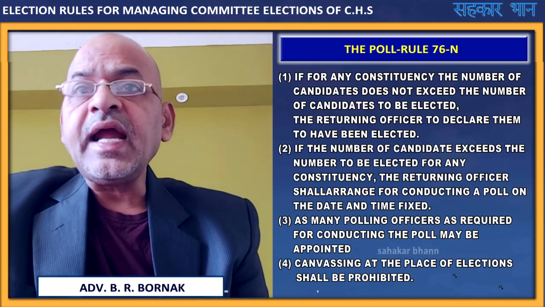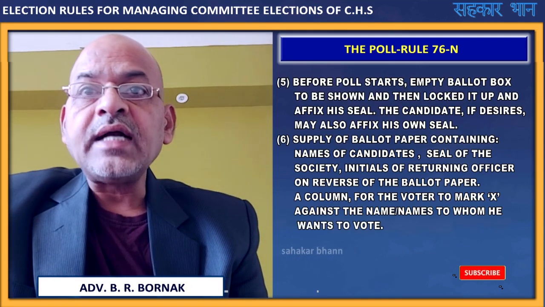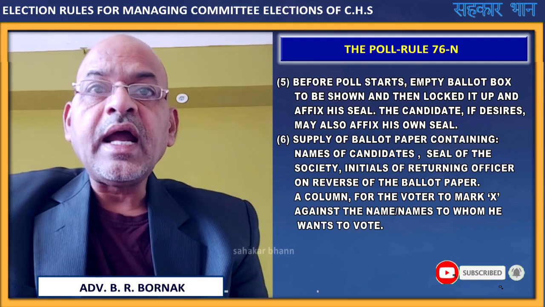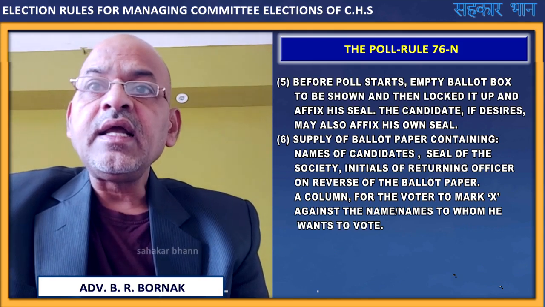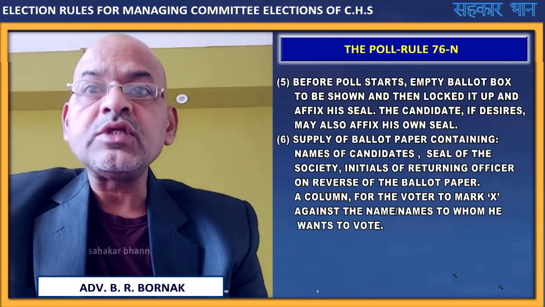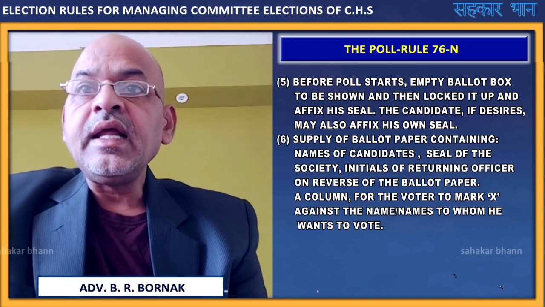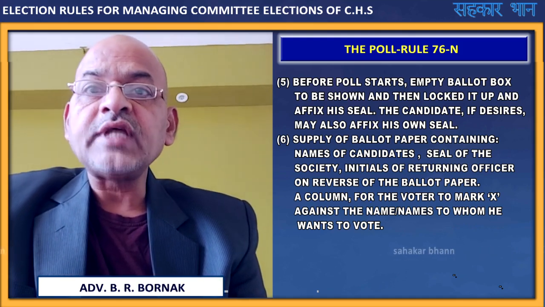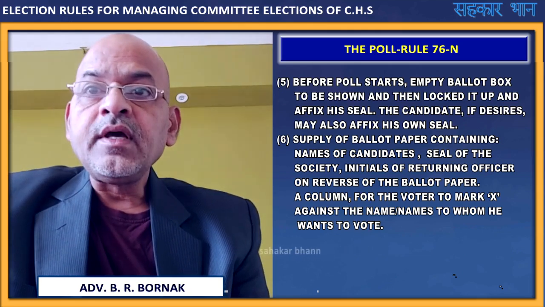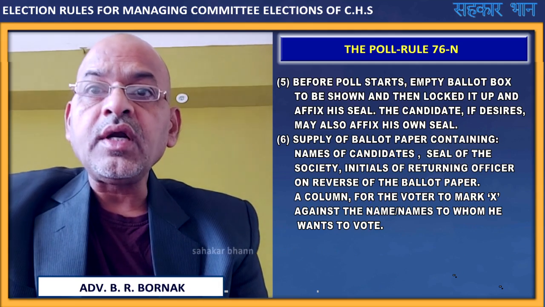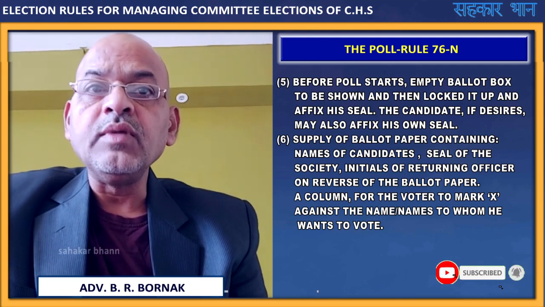Then canvassing at the place of election shall be prohibited. Before the poll starts, the empty ballot box is to be shown and then locked, and after his seal, the candidate, if he desires, may also affix his own seal, that is also allowed. Then there is supply of ballot paper containing names of candidates, the seal of the society, and the initials of the returning officer on the reverse of the ballot paper, with a column for the voter to mark X against the names to whom he wants to vote.